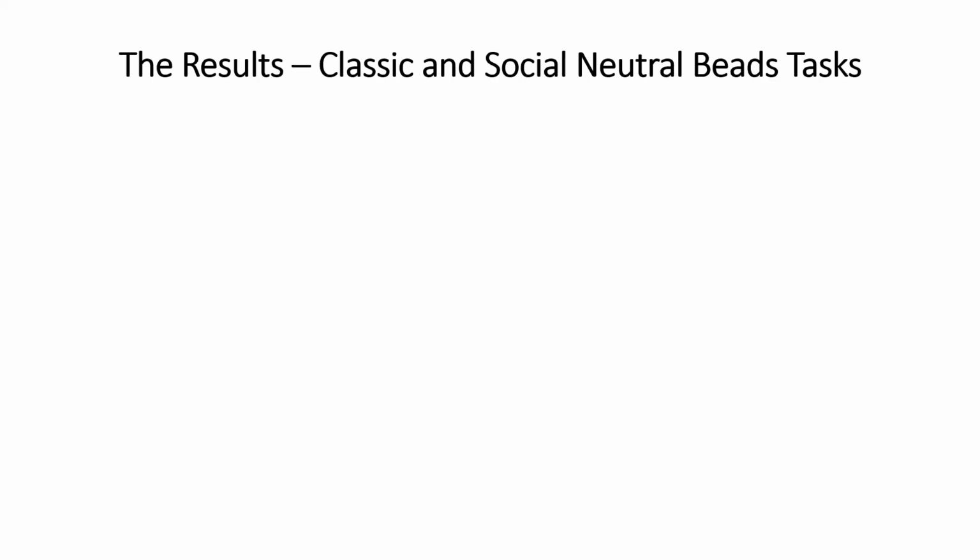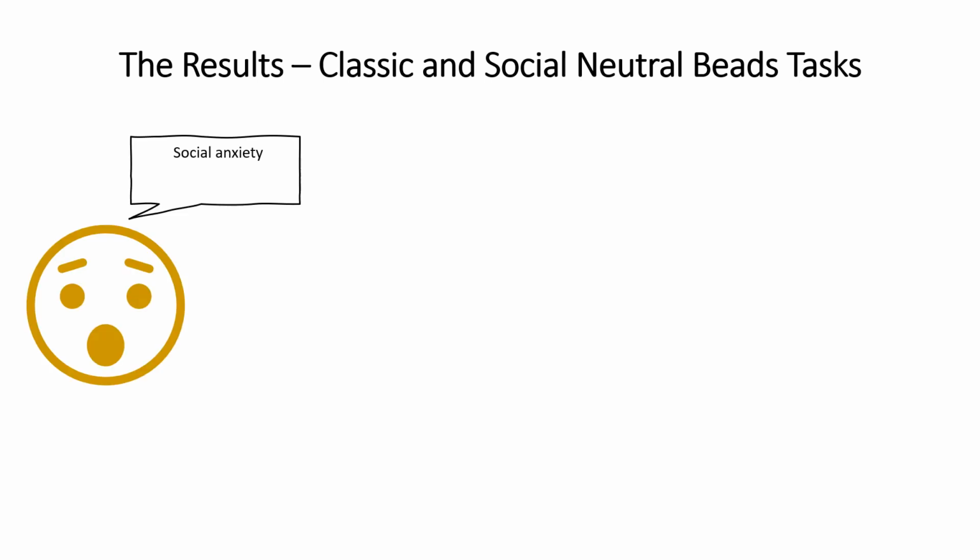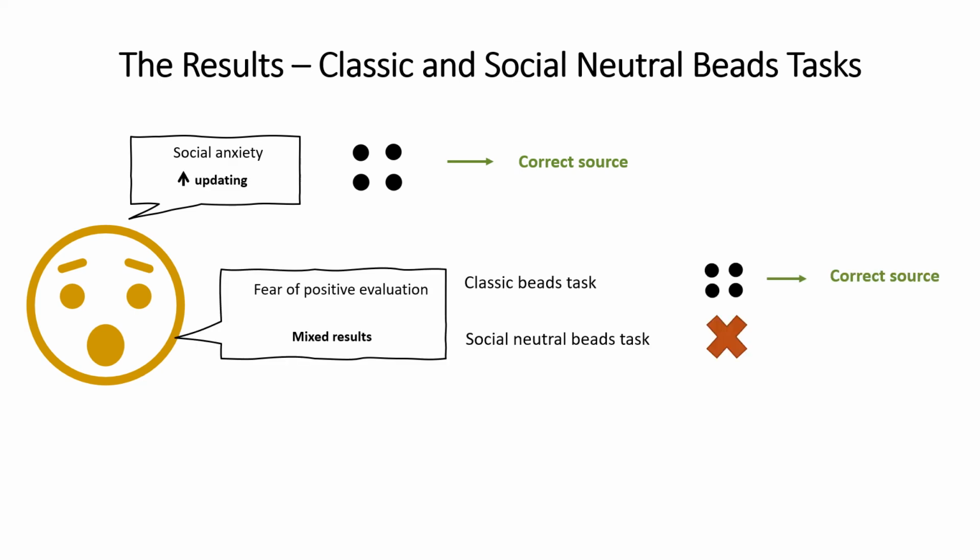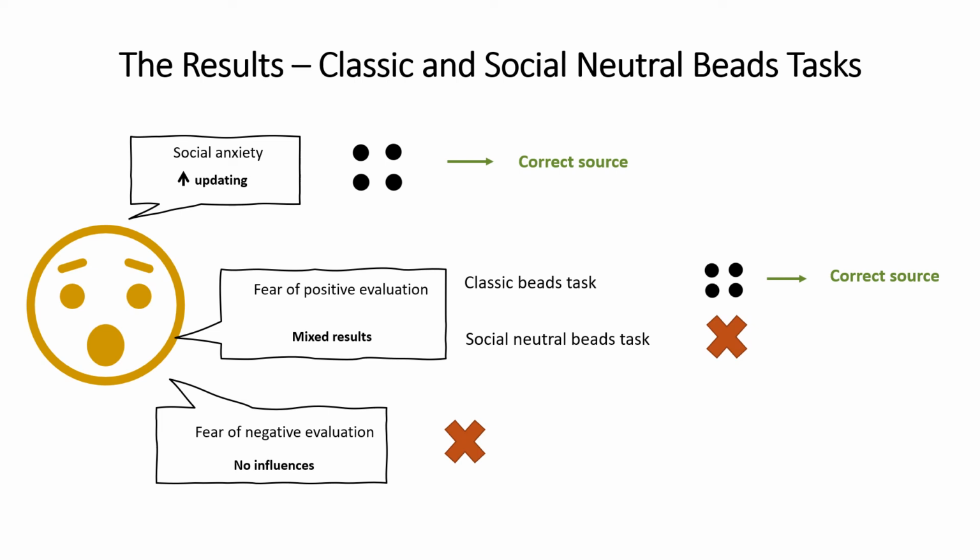In these neutral tasks, higher social anxiety was associated with quicker belief updating for the correct source of information. Meanwhile, the influence of the fear of positive evaluation on evidence weights is mixed, and the fear of negative evaluation is not significantly associated with evidence weights across both neutral tasks.